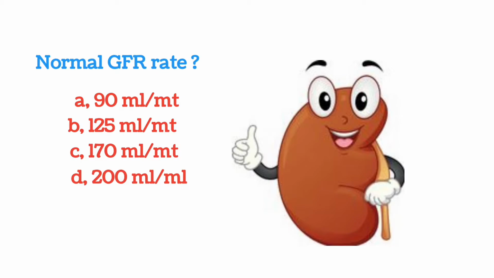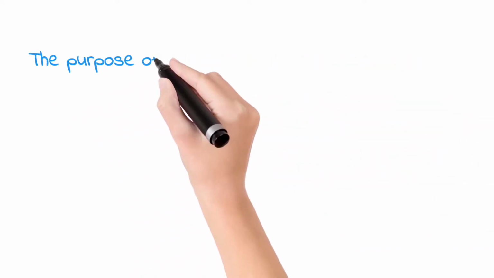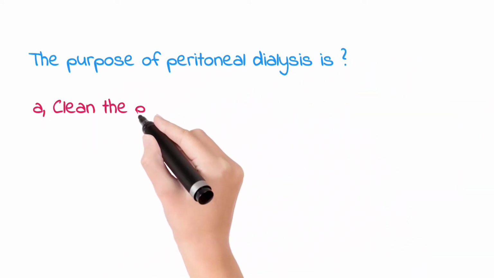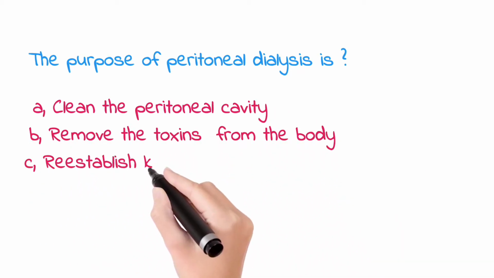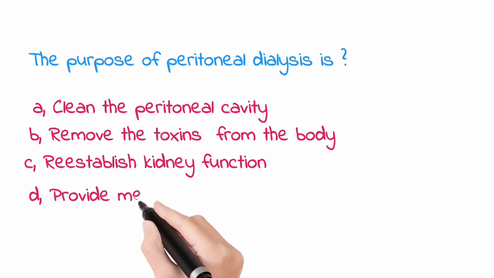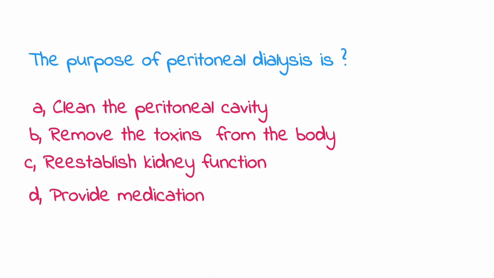Glomerular filtration rate is the volume of fluid filtered from the renal glomerular capillaries into the Bowman's capsule per unit time. The purpose of peritoneal dialysis is: Option A, clean the peritoneal cavity. Option B, remove the toxins from the body. Option C, re-establish kidney function. Option D, provide medication. The answer is option B, remove toxins from the body.